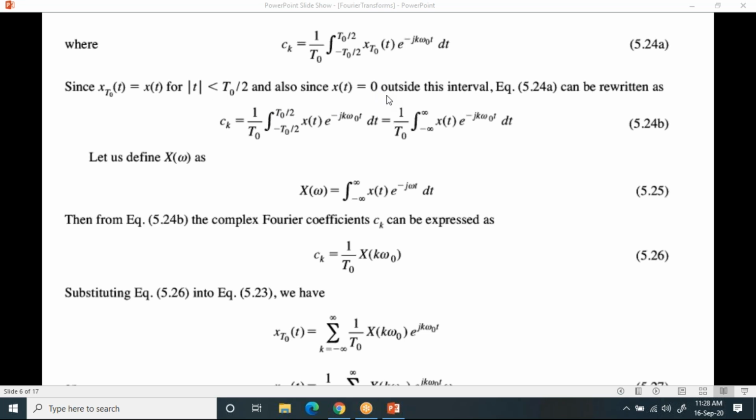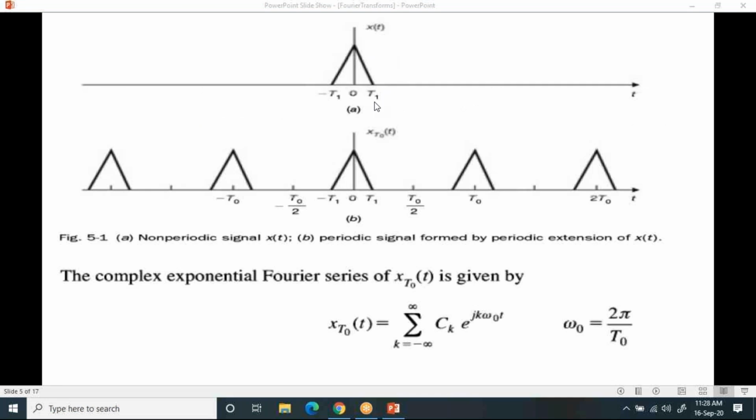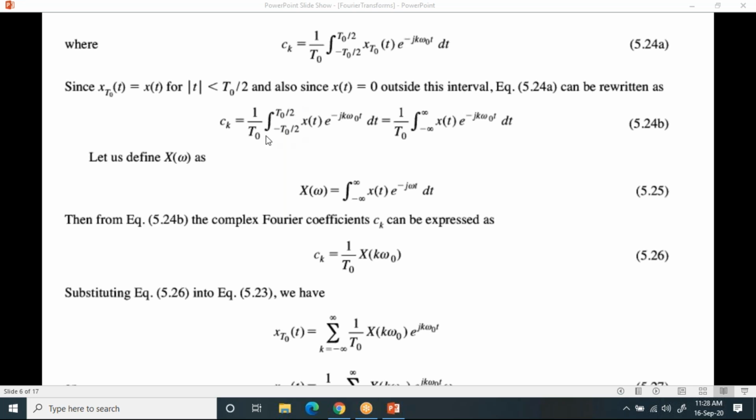Now, we are assuming that this periodic waveform exists from minus infinity to plus infinity, which means that for every t naught the same non-periodic signal is repeating. This is the non-periodic signal, and it is repeating for every t naught. So it is existing from minus infinity to plus infinity, so I can change the limits of this integration. Instead of minus t naught by 2 to t naught by 2, I can write it as minus infinity to plus infinity.